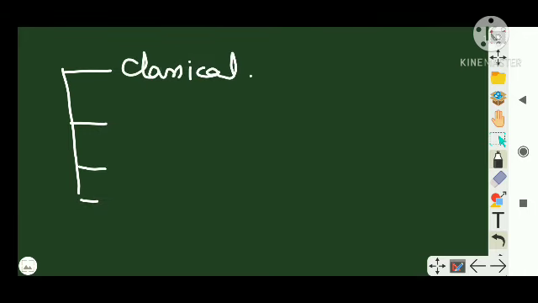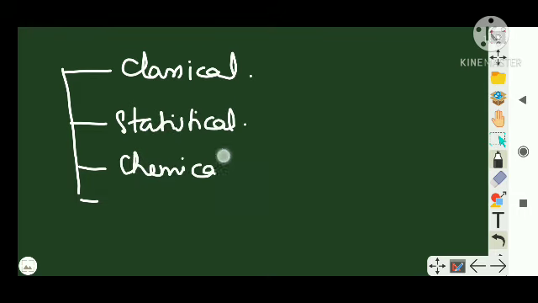Thermodynamics is classified into 4 types. First is classical thermodynamics, next is statistical thermodynamics, then chemical thermodynamics, and equilibrium thermodynamics. Like that, there are 4 classifications of thermodynamics.